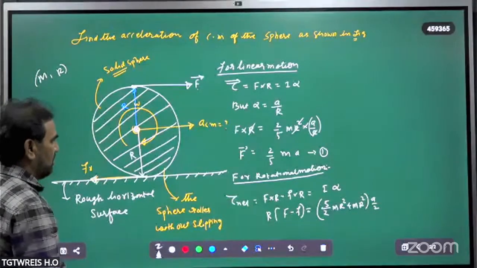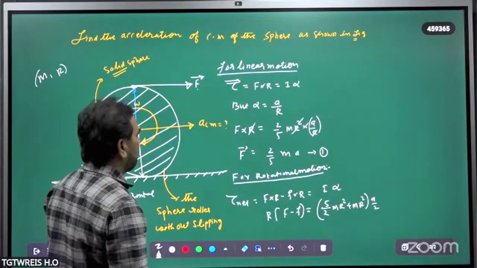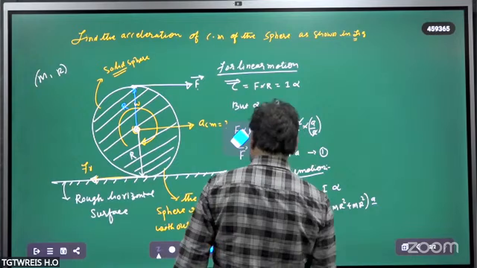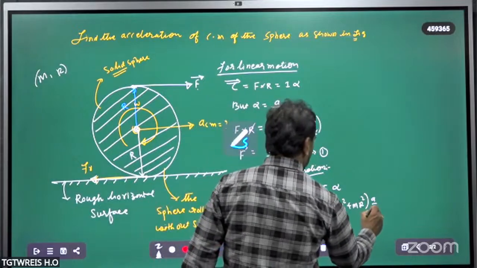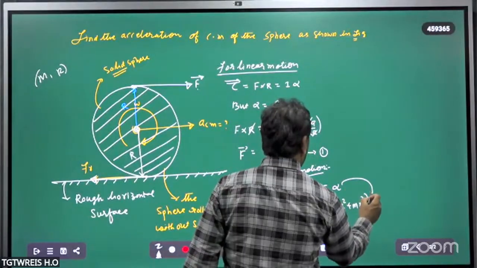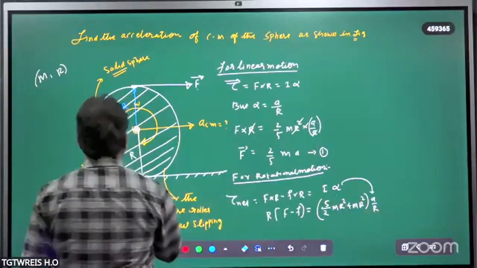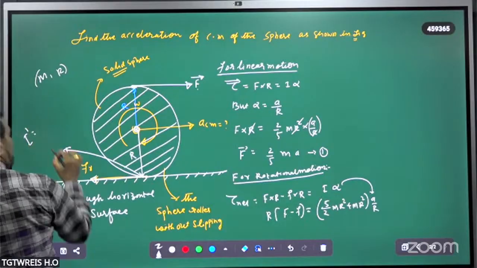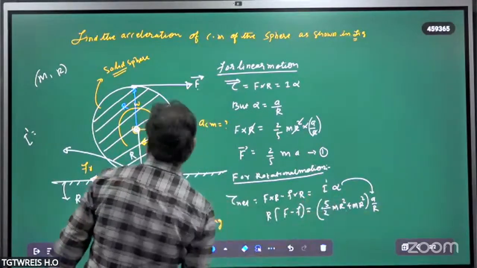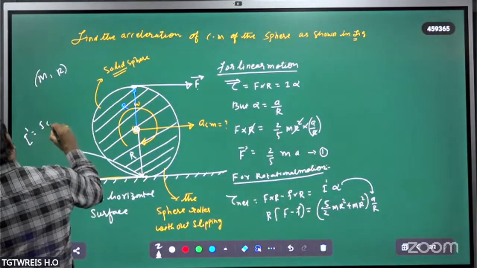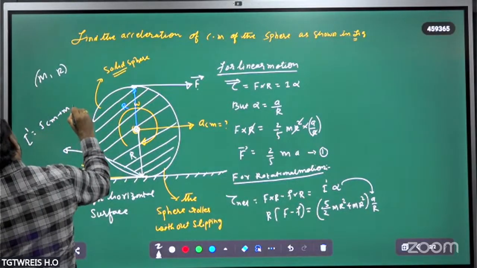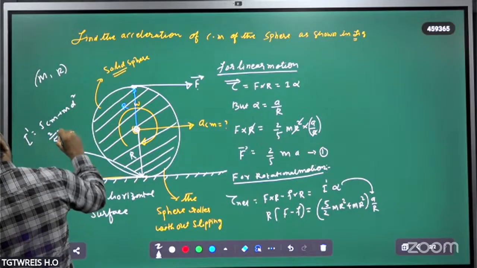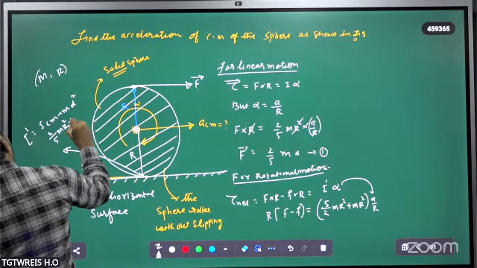What is alpha? Alpha is equal to a upon R. So not 2 by a, alpha is equal to a upon R. Here, about this point of contact, the moment of inertia I dash is equal to I CM plus M d square. I CM means 2 by 5 mr square because it is a solid sphere, plus mr square.